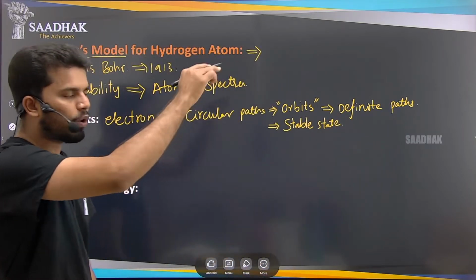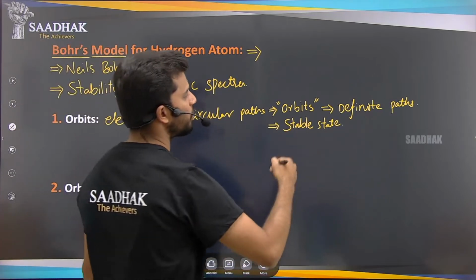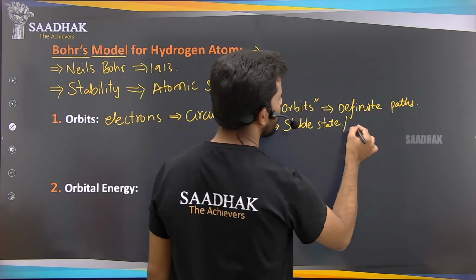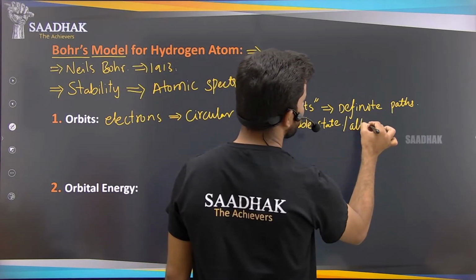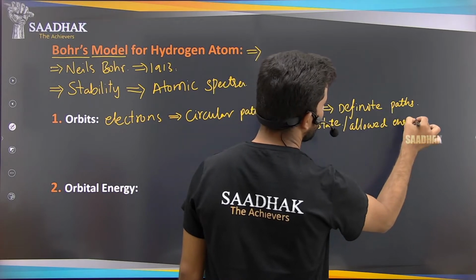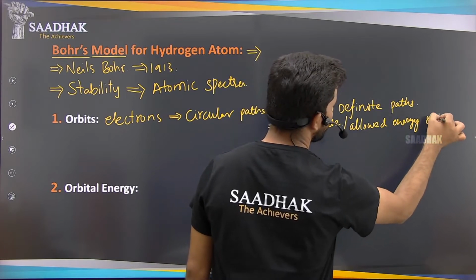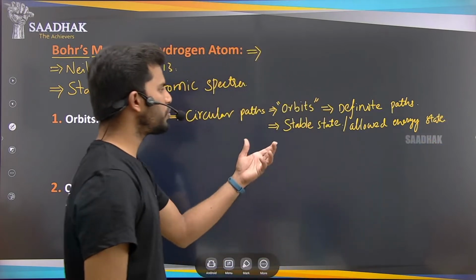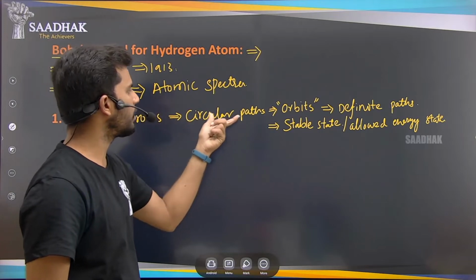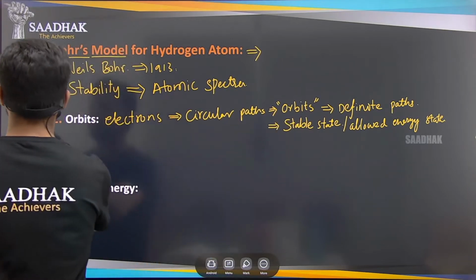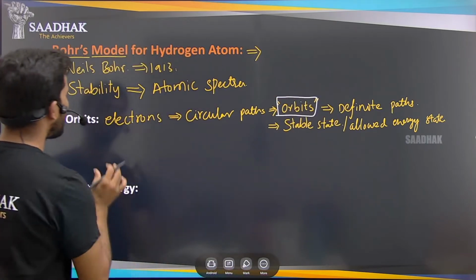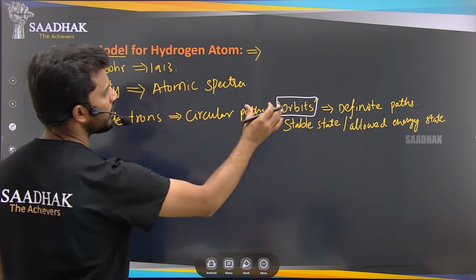The path followed by that electron is in a stable state, or we say the path has another name, that is the allowed energy state. In these states, the electrons are revolving around the nucleus in a circular path, and those are named the orbits. Simply we can say electrons are revolving around the nucleus in the orbit.